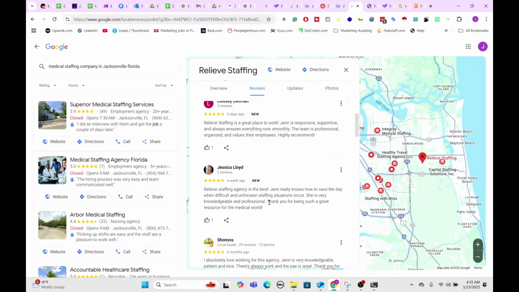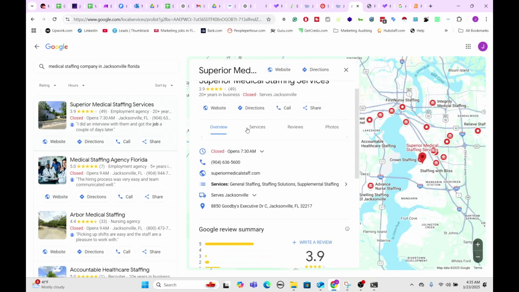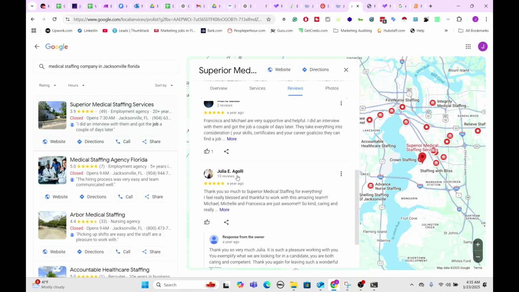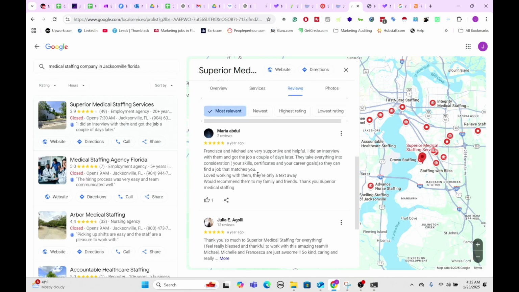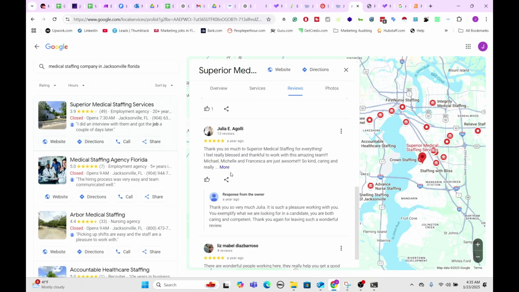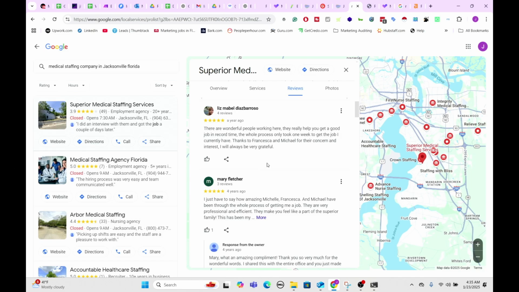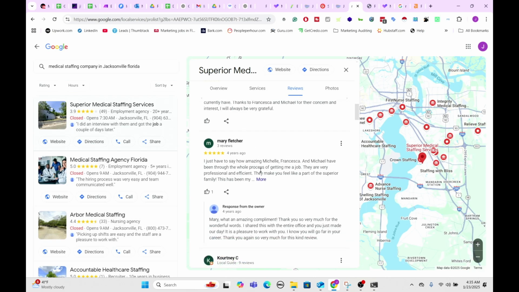Nothing really mentioned on the medical side, but let's come over to the number one ranking person. And if we look at our most relevant person, or most relevant category, it says Superior Medical Staffing. So that's using the word medical, their keyword or query in this scenario. Medical staffing here. Let's try to find one where they don't even talk about the brand so we can kind of improve a different process here. Have to get a good job in record time. Okay, it's addressing that pain point. Maybe that's why they're considering it the best under that review.